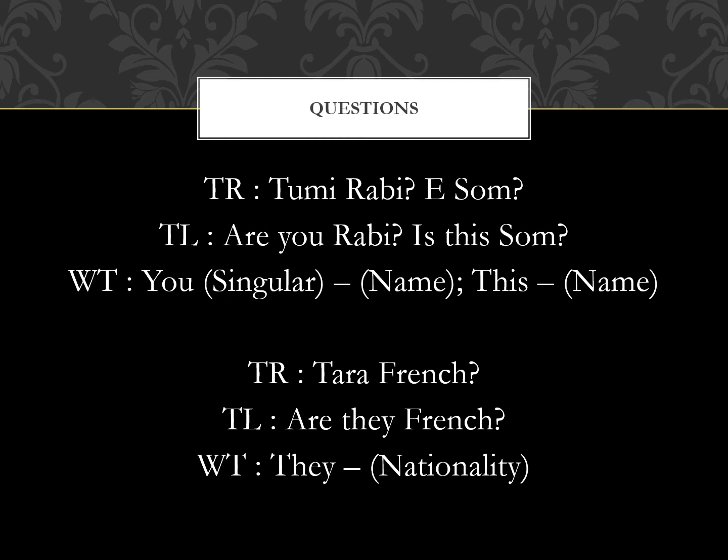But in this case, when I'm saying Tumi Robi, I'm just asking directly to the person whose name is supposed to be Rabi, that are you that person? And if I am asking you about a third person, like is this that person, then I will preface it with A. So Tumi Robi is are you Rabi, and A Shom is is this Shom. Tara French means are they French? Like it's referring to someone who is not present in the room and not present in the conversation, but who has been referred to before in the conversation.